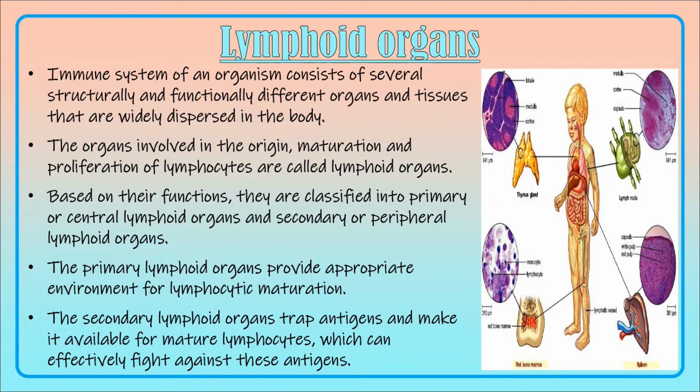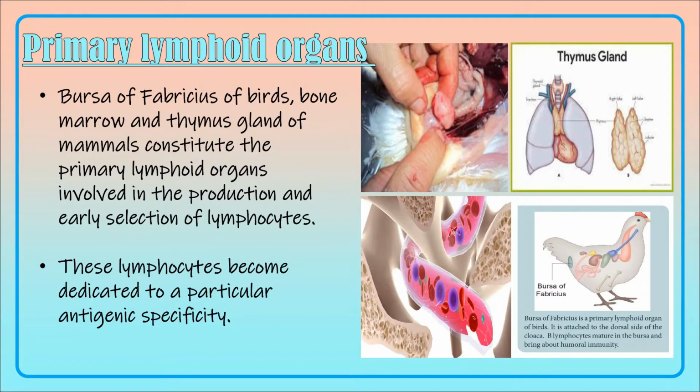The primary lymphoid organ will provide a suitable environment for the maturation of the lymphocytes, whereas the secondary lymphoid organ will help in trapping of the antigen and makes them available for the mature lymphocytes to attack and kill these antigens. The primary lymphoid organs are the bursa of Fabricius in birds, and bone marrow and thymus gland in